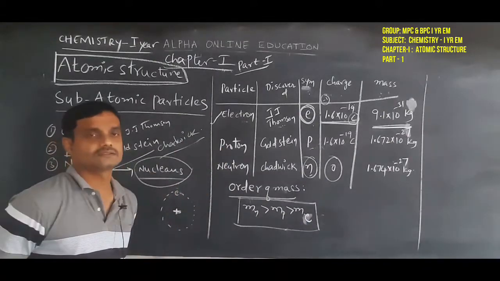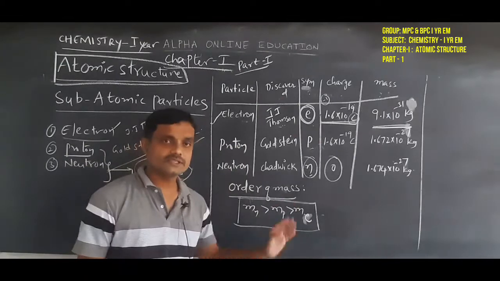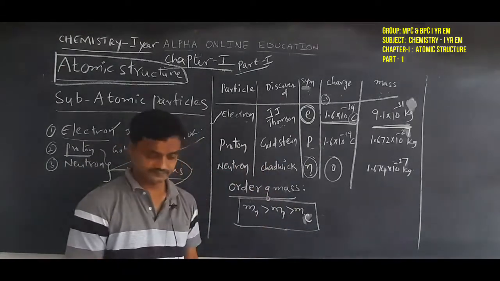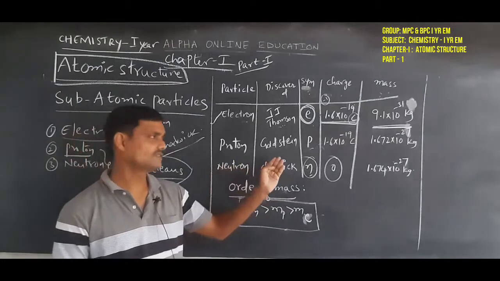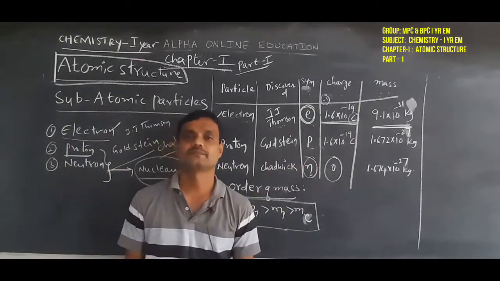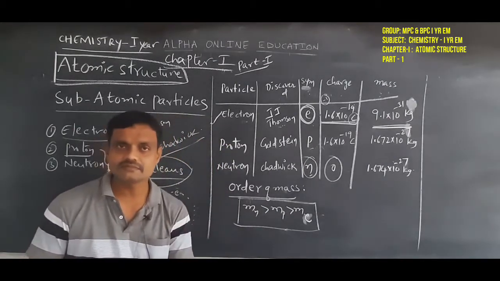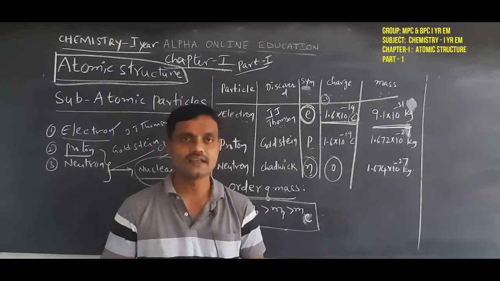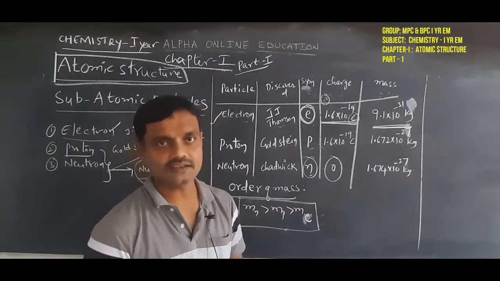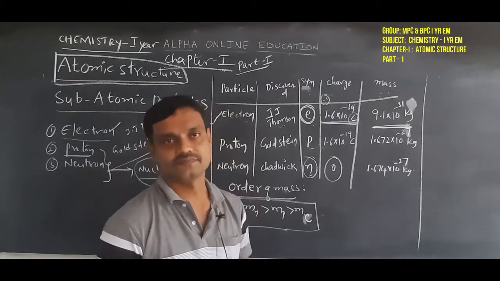Then proton. Proton was discovered by Goldstein and its symbol, proton means first letter is P, so we indicate it with the small p. The charge of the proton has the same value as the charge of the electron, 1.6 into 10 power minus 19 coulombs, but the only difference is in their sign.